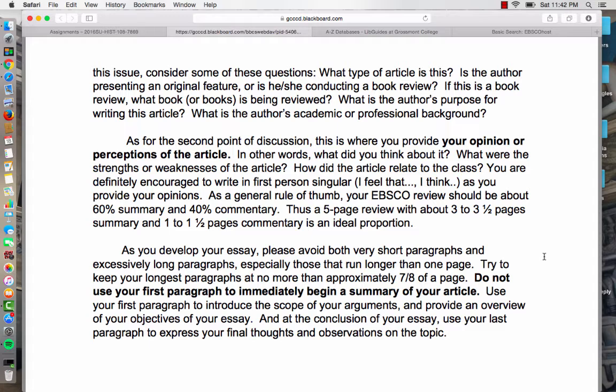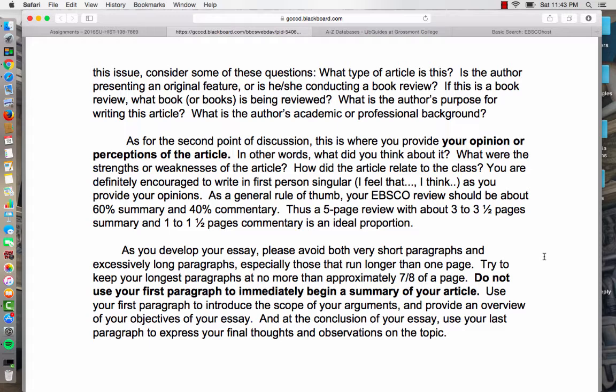If you keep that consistency throughout the entirety of your paper, you'll be in good shape for a very strong grade. And like I said with a video review assignment, make your first paragraph to introduce the scope of all your arguments, what it is you're trying to present in the scope of your essay. Don't start your paper by summarizing your article immediately in the first paragraph. Save that for about your second paragraph, and at the end of the essay, use your last paragraph to express your final thoughts, observations about the topic, basically as a way to encapsulate and sum up all of your ideas and observations.